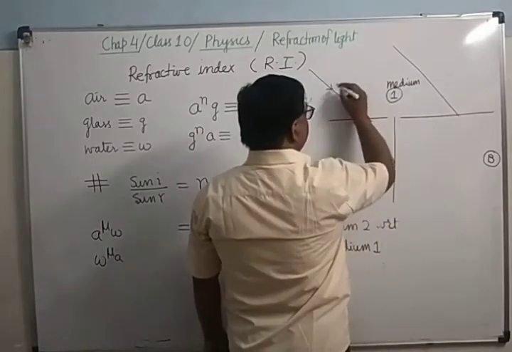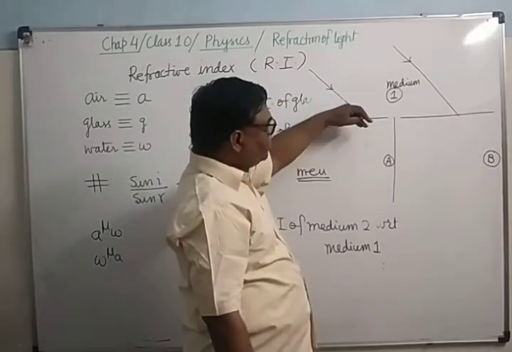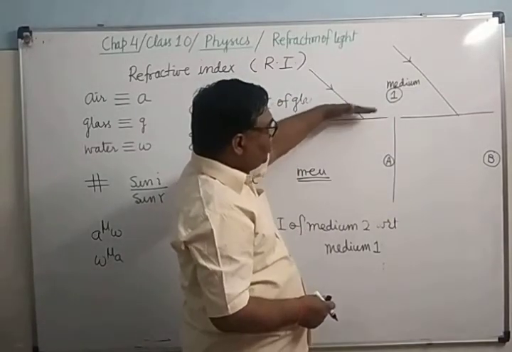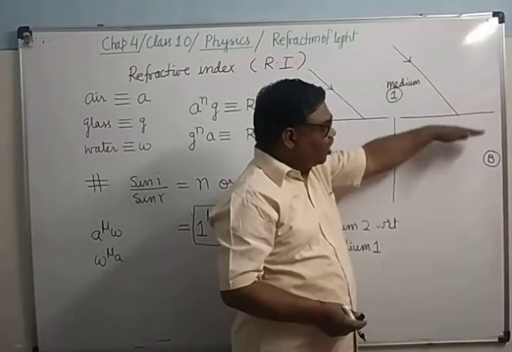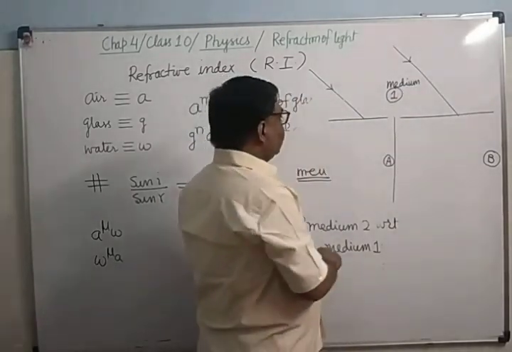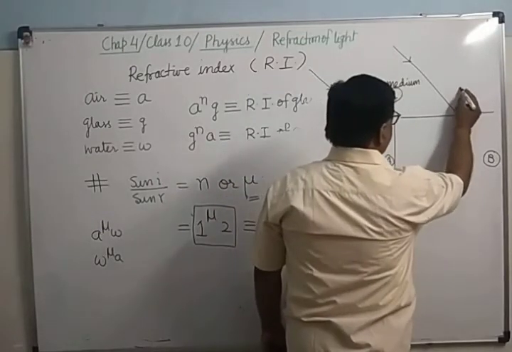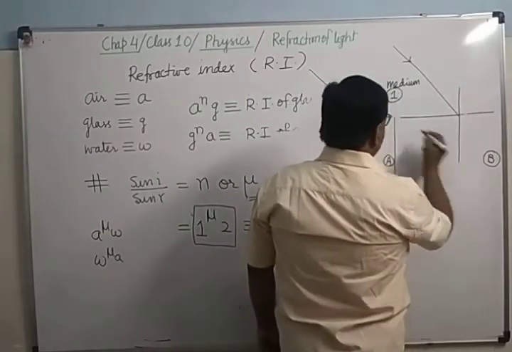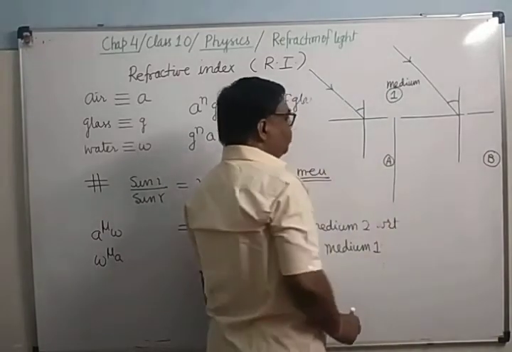These two rays are parallel to each other. This surface is separating medium 1 and medium A. This surface is separating medium 1 and medium B. It's clear? Since the rays are parallel, what will happen? The angle of incidence will be the same.